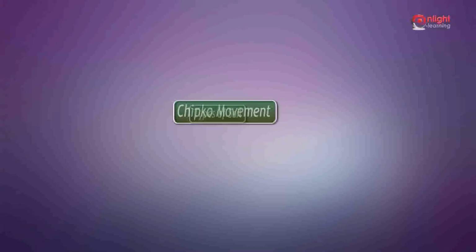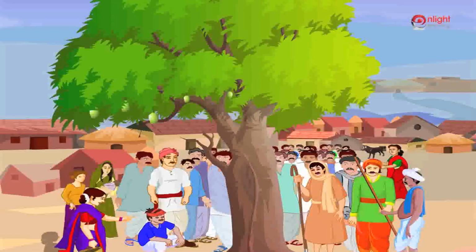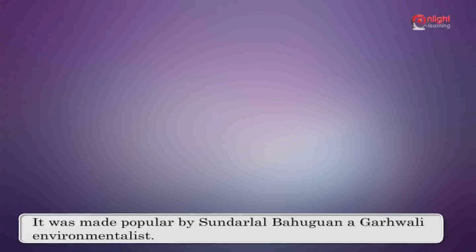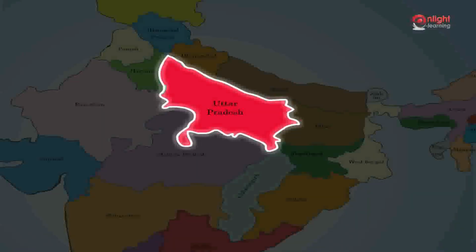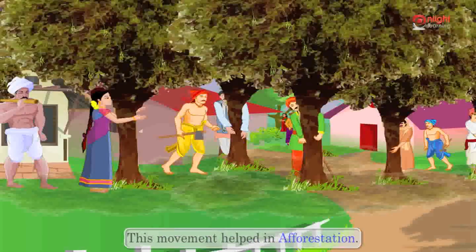Have any of you heard of the Chipko movement? Yes ma'am, it is the movement to protect trees and to stop the cutting down of trees. But I don't know more about it. It was made popular by Sundarlal Bahuguna, a Garhwali environmentalist. Chipko means to stick. The villagers in Uttar Pradesh, to protect the trees from being cut down, put their arms around the trees and hugged them. It was in the early 1970s. This movement helped in afforestation.